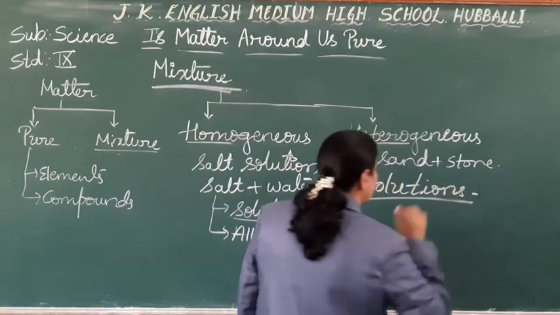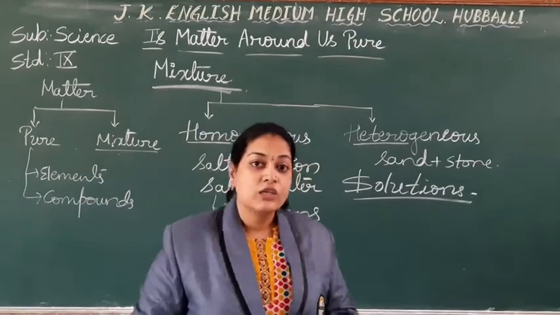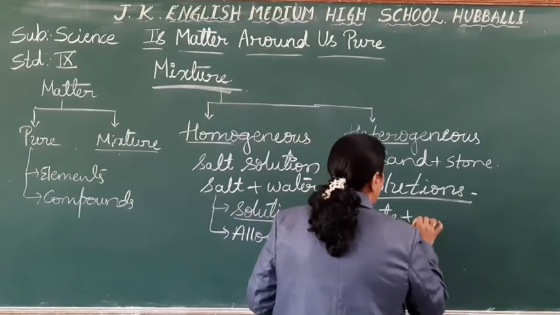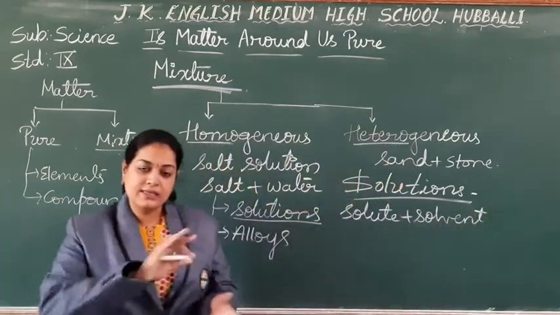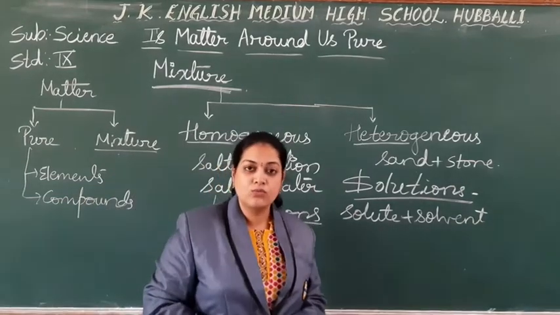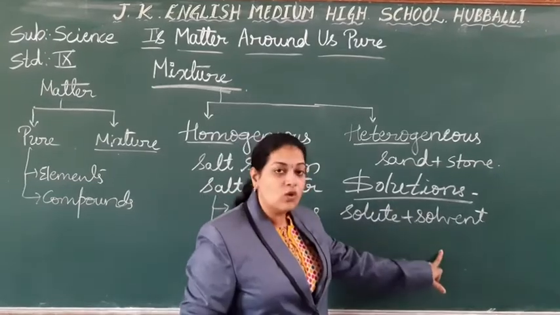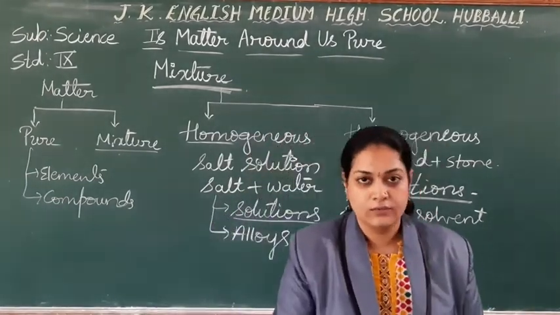Solutions. So tell me, students, what do you mean by solution? Solute plus solvent is equal to solution. Means what? You have put the solute in the solvent, so you have prepared the solution.